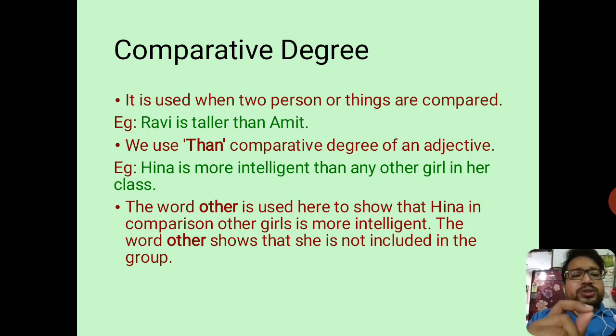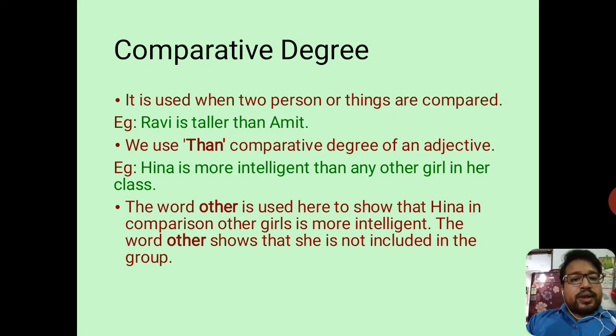So whenever you see there is a than, you can very well identify that the sentence is a comparative degree sentence. There's a difference between than and then, though. Than is used with comparative degree, and then refers to what comes after that. Then means and then.